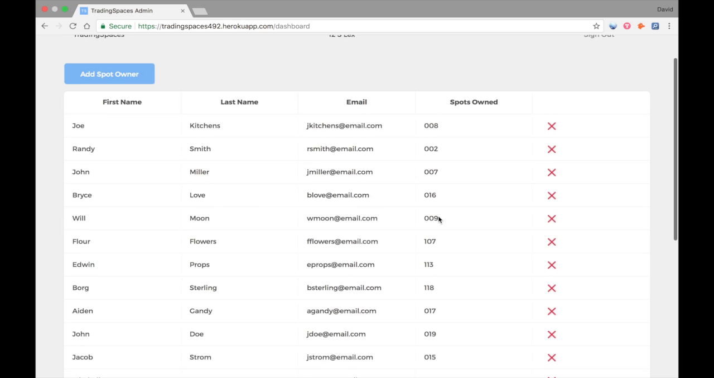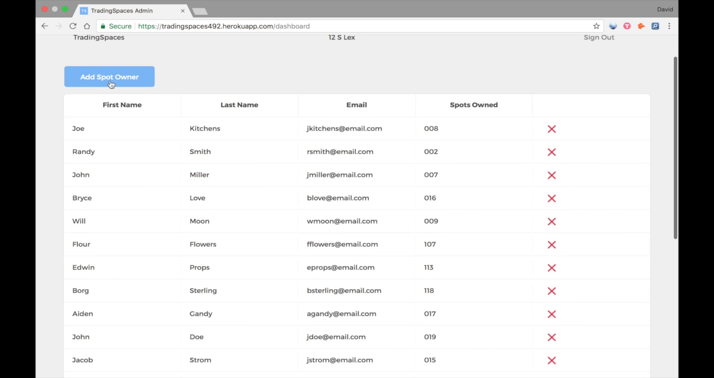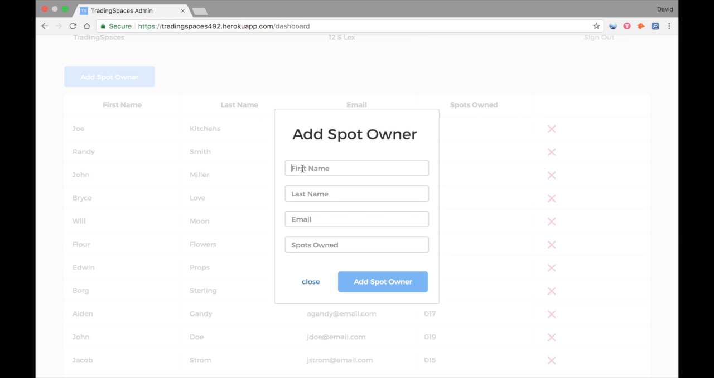So if I'm a property manager, I can go in here and delete existing spot owners if somebody moves out, or I can come to add spot owner and start adding a new person here. So I could type John Doe, jdoe@email.com, and then here I can just list the spot he owns and click add.